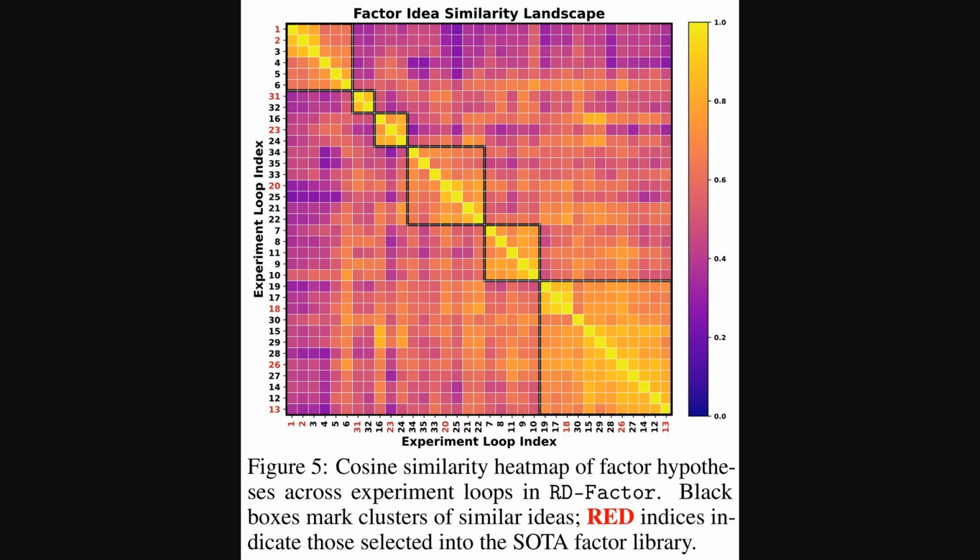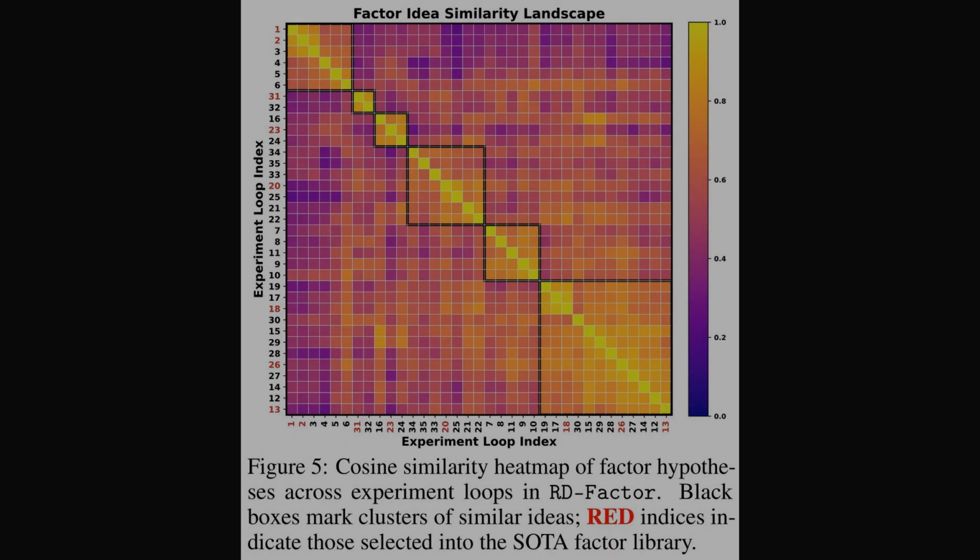You can see these black boxes highlighting clusters of similar ideas across different experiment loops. The numbers, like 1, 2, 3, and so on, represent these loops or iterations of research. And those red numbers indicate factor ideas that were actually selected into the state-of-the-art factor library, meaning they were successful. This really shows how R&D-Factor explores different concepts and then refines them.